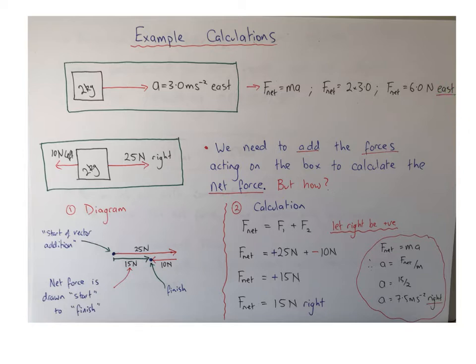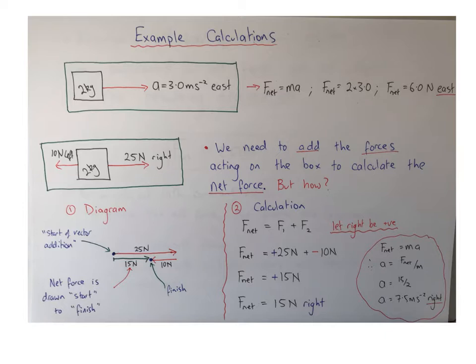So in this first example, we see that if we know the mass and we observe the acceleration of the object or somehow measure it, then we can calculate the net force acting on the object. This doesn't mean we know what all the individual forces are on the object, just that they add up to the net force.